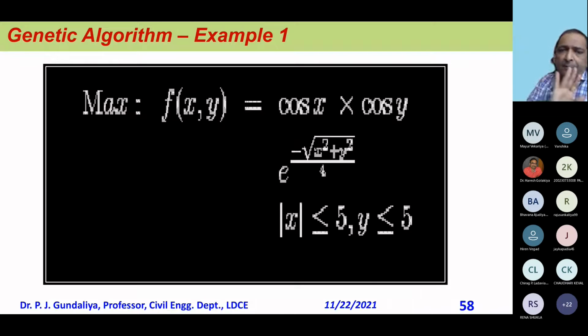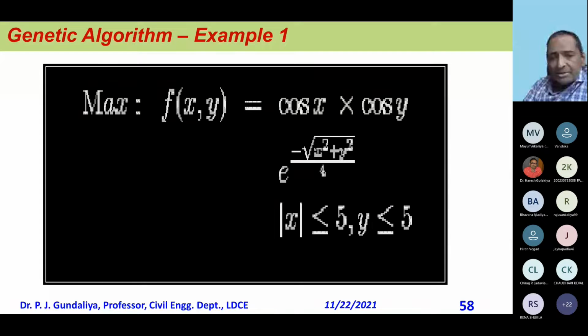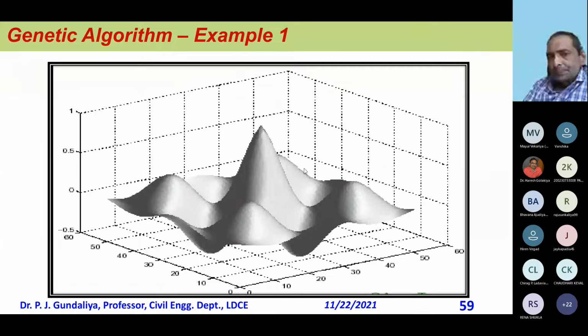Now this is a function. See, f(x,y) is cos x plus cos y. And the function looks like this in two dimensions. You see this. Now the optimum solution is this. Then there is an optimum solution here. And there is another peak also.